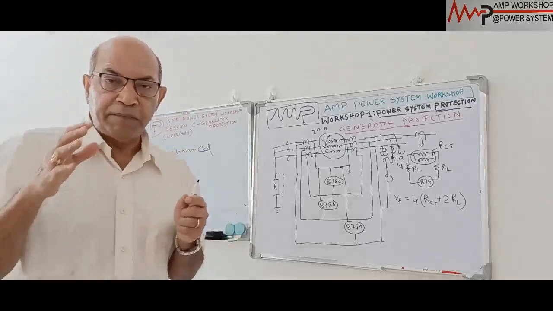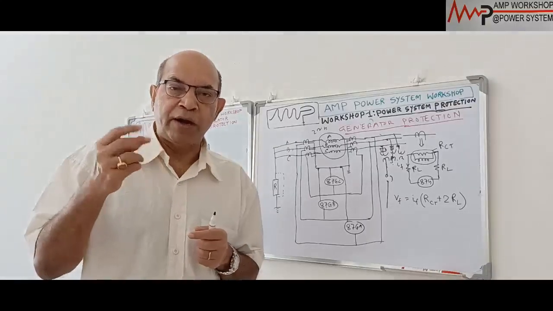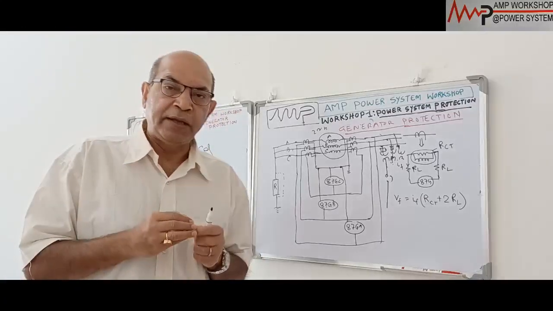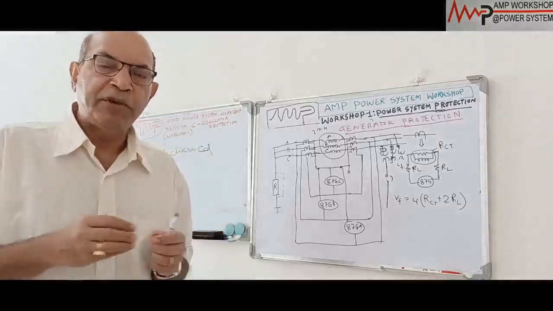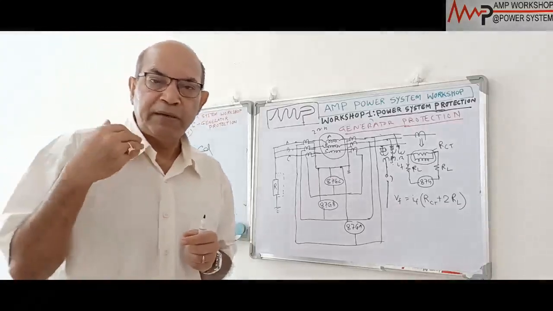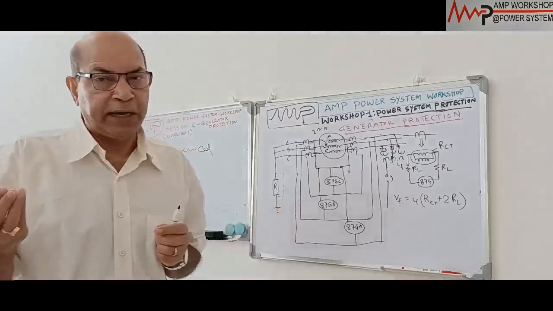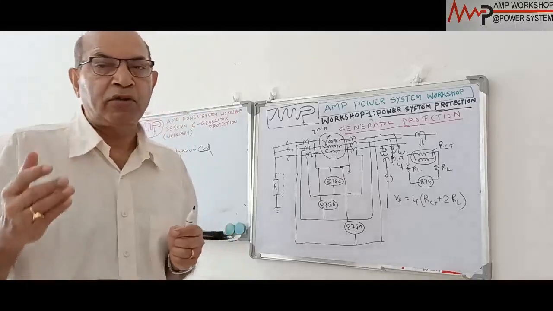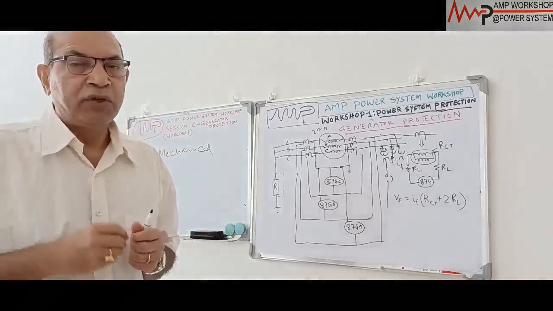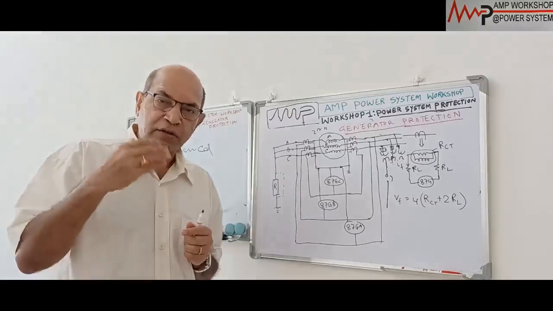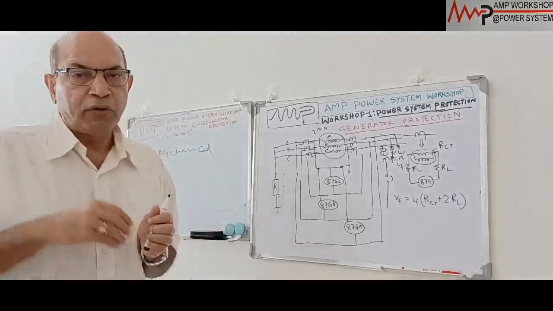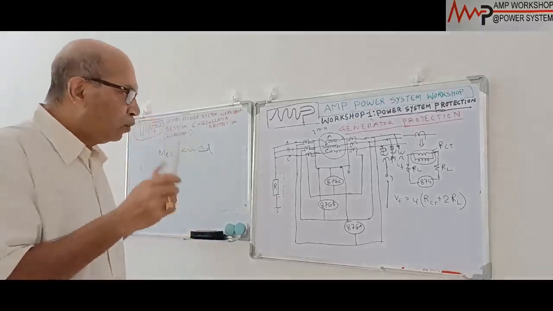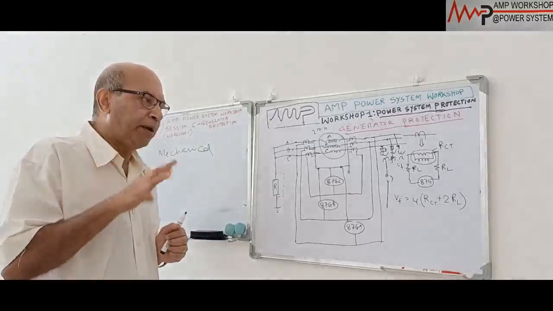Then if there is vibration, suppose a bearing has wear and tear, and due to that the bearings are not aligned, or with operation over time the machine may get misaligned. If there is misalignment or the foundation bolt has some problem, in that case the machine could have vibration. If the machine has vibration, then immediately what will happen? All the bearings will be under vibration. So that also has to be attended. That is also an abnormal mechanical operating condition. So all these things come under the mechanical category. Okay, these are the two categories. One is the electrical category, another is the mechanical category.